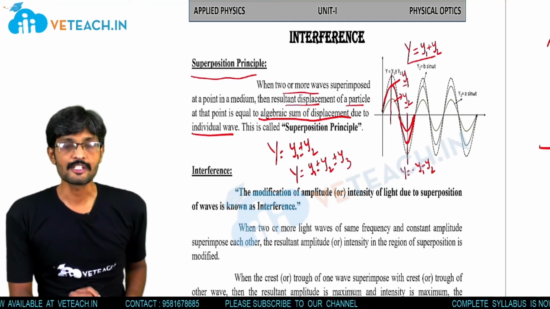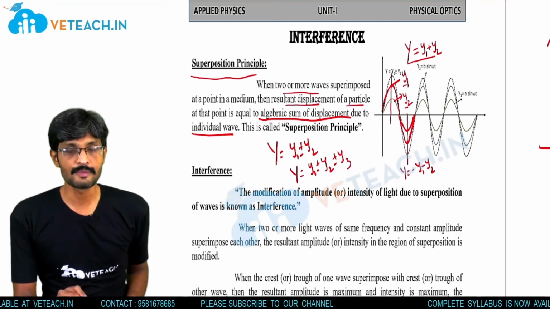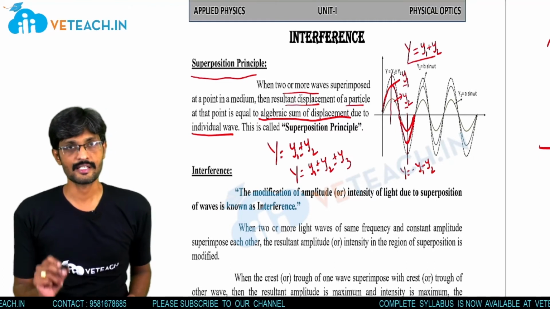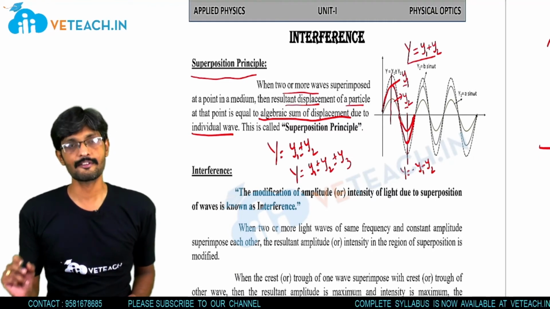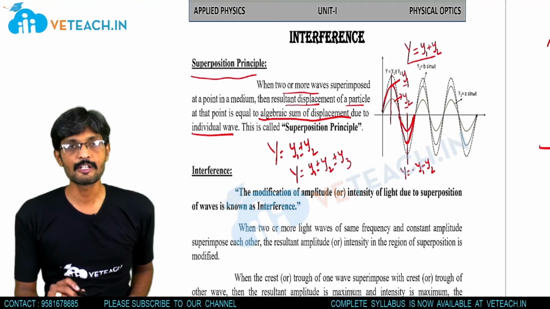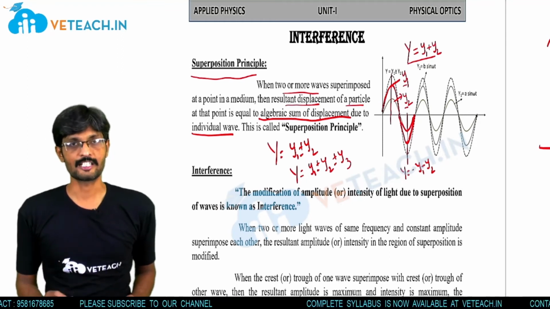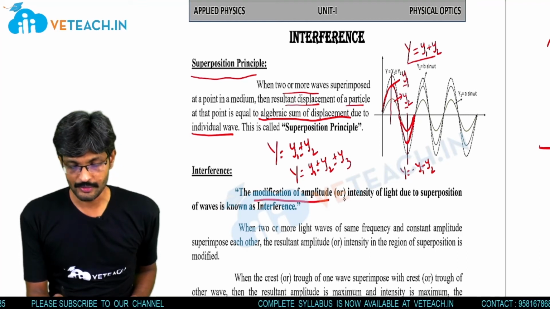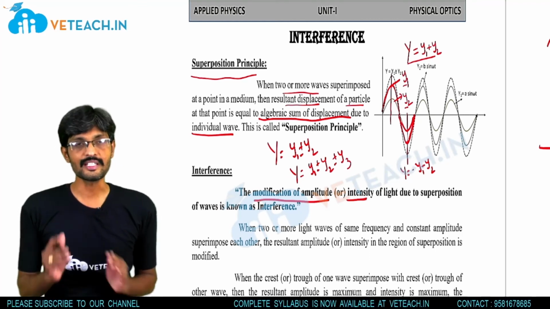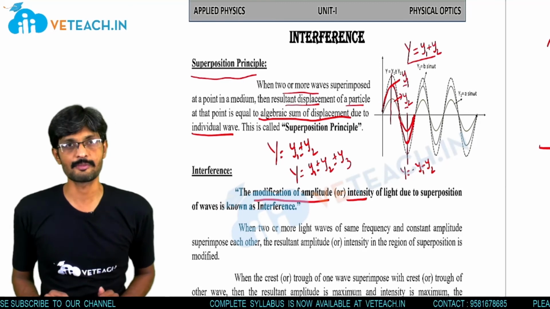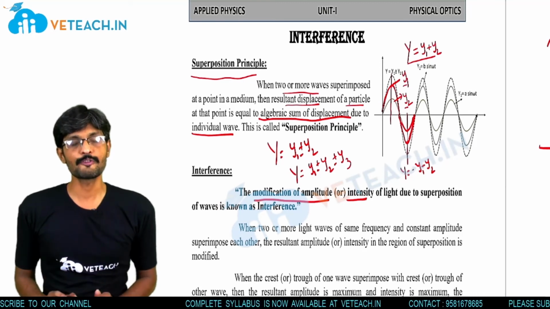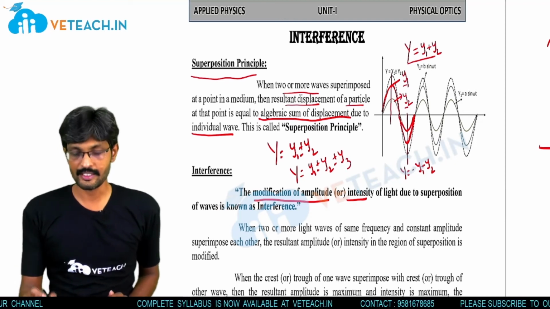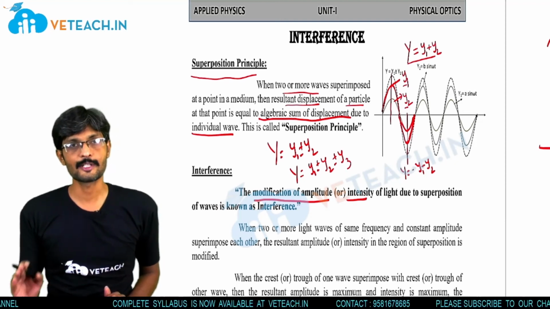So in interference, when two or more light waves are superimposed, there will be superposition of crust and trough, crust and crust, trough and trough, and trough and crust. As a resultant, there will be formation of bright and dark bands. So there will be modification of amplitude or intensity. That means intensity modification will take place, that means distribution of intensity between the regions will take place. As a resultant, bright and dark bands are formed.